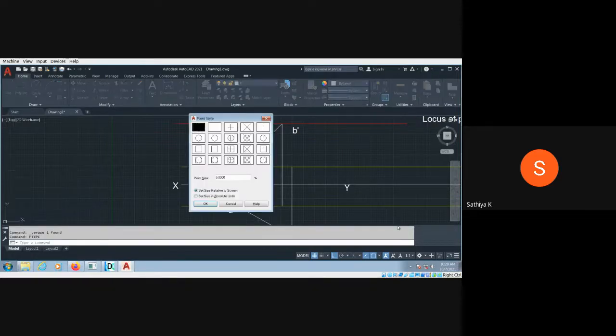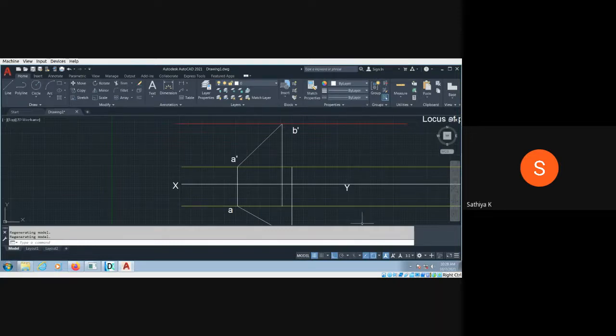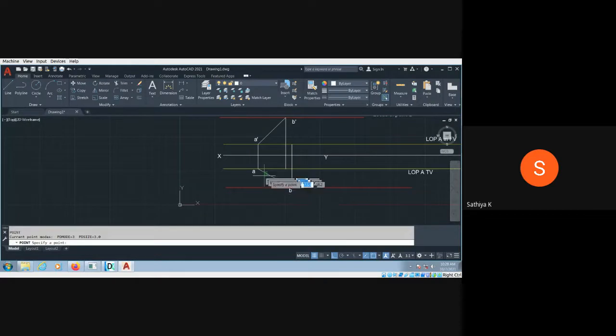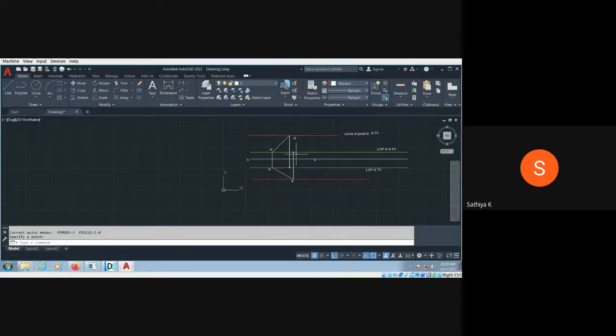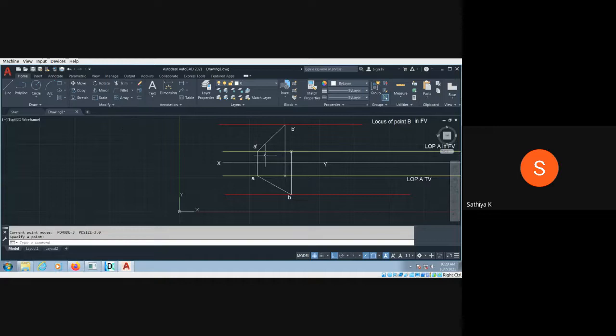Point type. Just choose this type of point with size of 3 in absolute scale. So point. This is the top view of B. I get the intersection here, right? So you make the point. Similarly, for the other point from the front view, I get the new point. By projecting the front view on the top view, I get the new point here. These two points I have to mark, and then I have to rotate the piece of line.